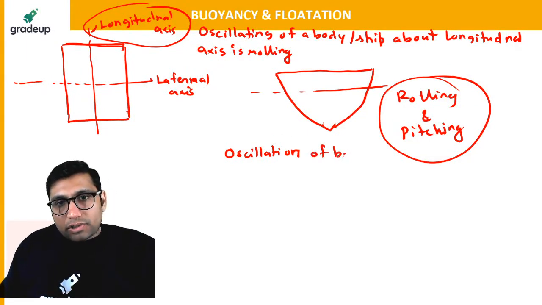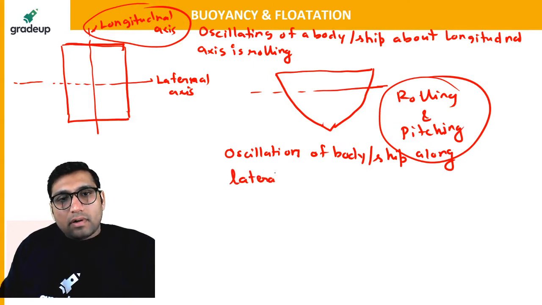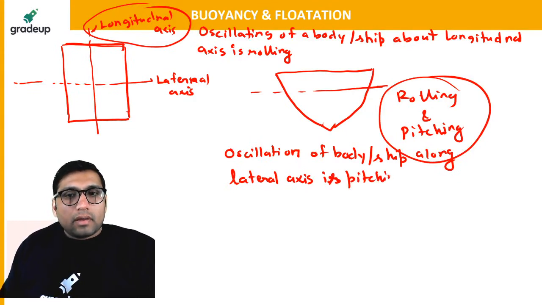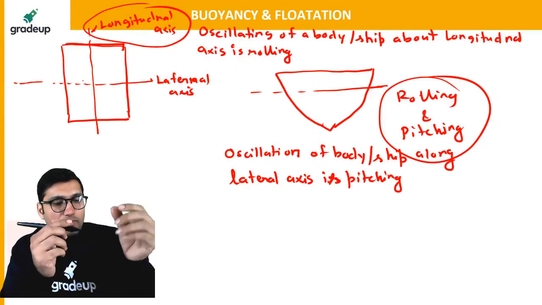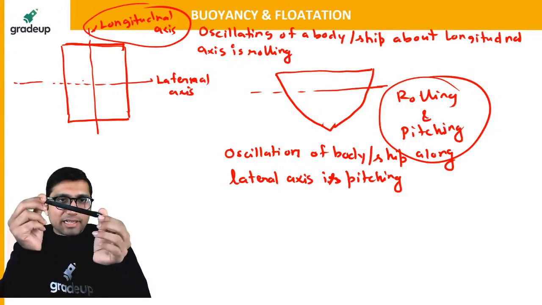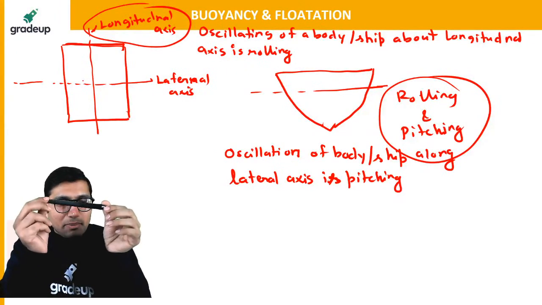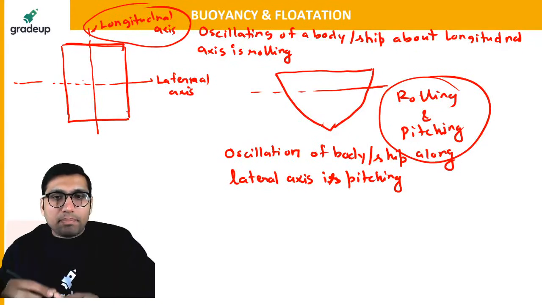Oscillation of a body or ship along the lateral axis is pitching. So if the ship is having oscillation in the longitudinal direction along the length, then it will be called rolling, and if it is along the lateral direction, it will be called pitching.